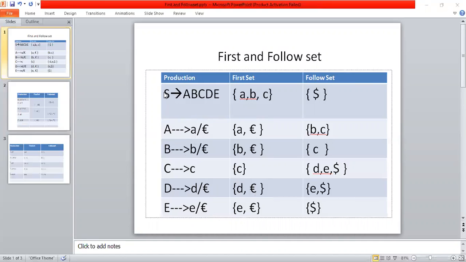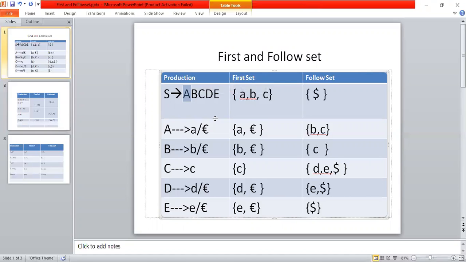Now finally I'm calculating the first set of S. The first set of S is nothing but the first set of A. So what is the first set of A? a, epsilon, right? Write a in the first set of S, and then instead of writing epsilon in this set, substitute epsilon in place of A, so that A is vanished. There is no more A. Now the production is S tends to B, C, D, E.